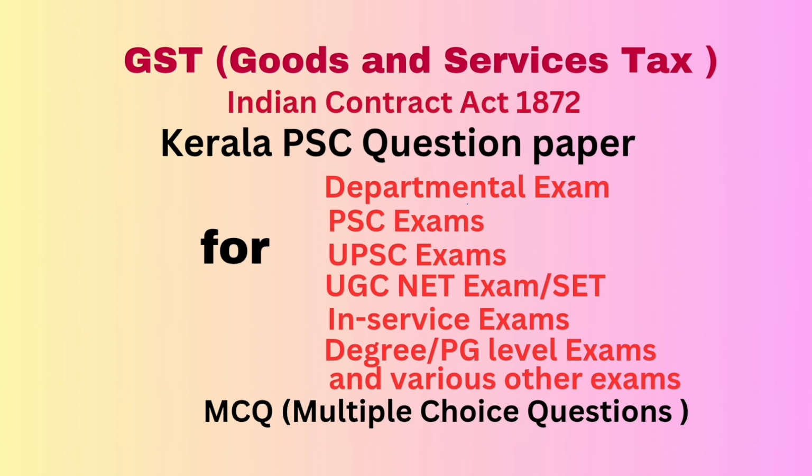Correct answer option A 31st March 2016. Question number 42. Which of the agreement in restraint is not void? Option A. Marriage. Option B. Trade. Option C. Agreement not to carry on business of which goodwill is sold. Option D. Legal proceedings. Correct answer option C. Agreement not to carry on business of which goodwill is sold.